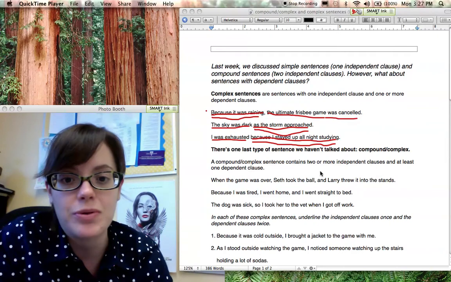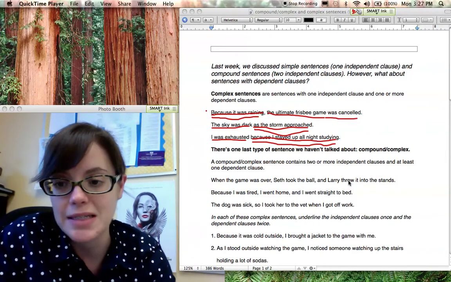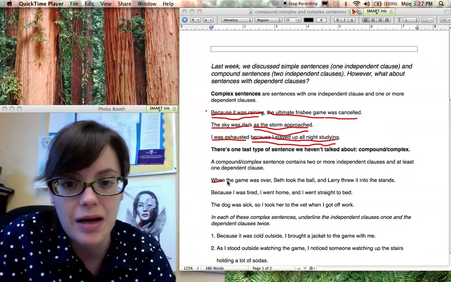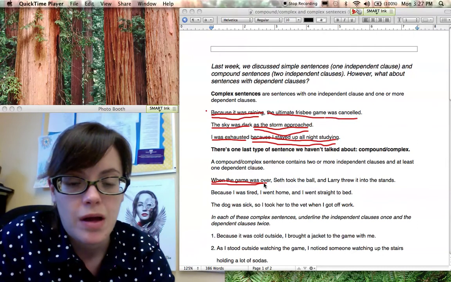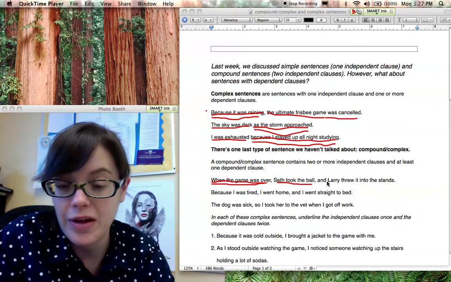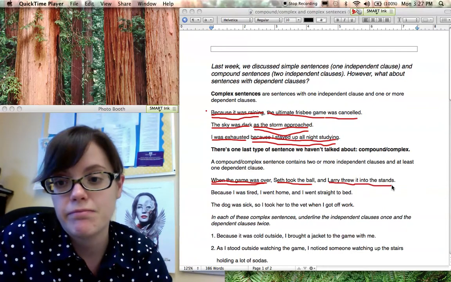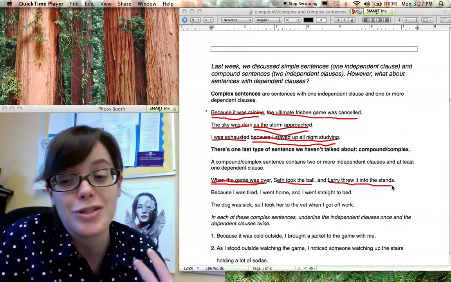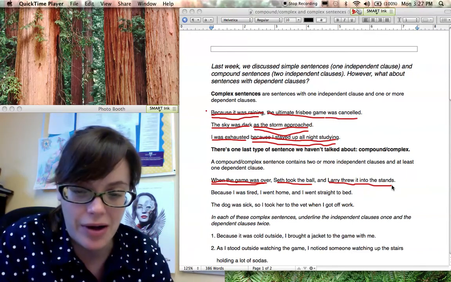So let's look at our examples. When the game was over, Seth took the ball and Larry threw it into the stands. So I start with a dependent clause, when the game was over. All right, then I have an independent clause, Seth took the ball, my comma fanboys, and then another independent clause, Larry threw it into the stands. Okay, so two independent clauses plus a dependent clause. That's a compound-complex sentence.